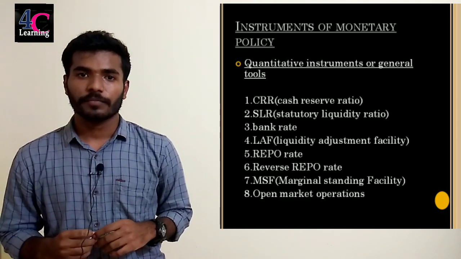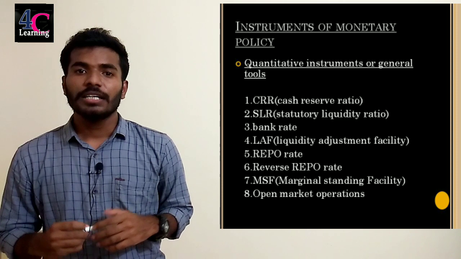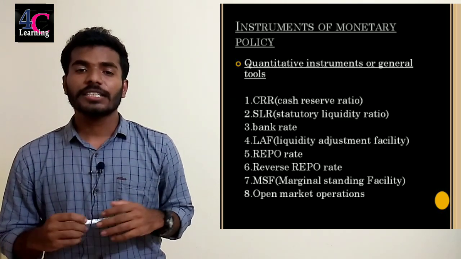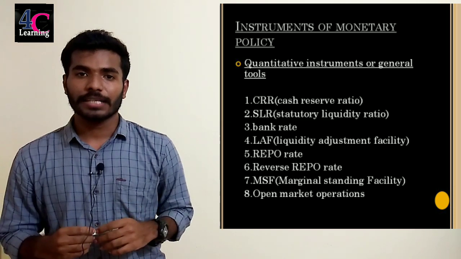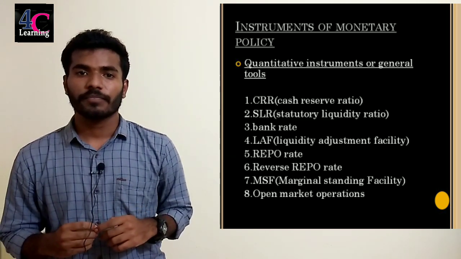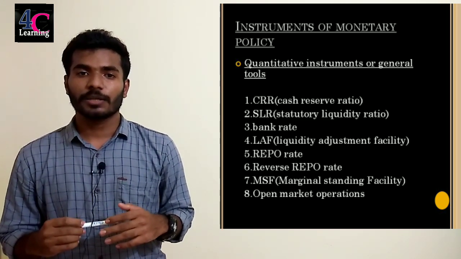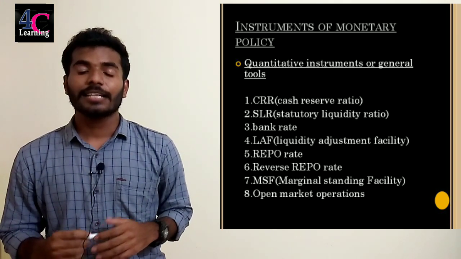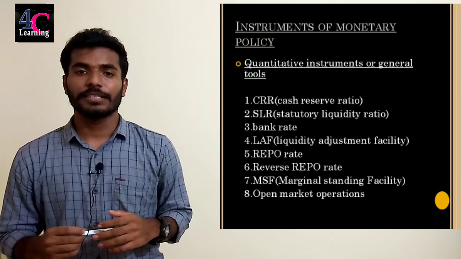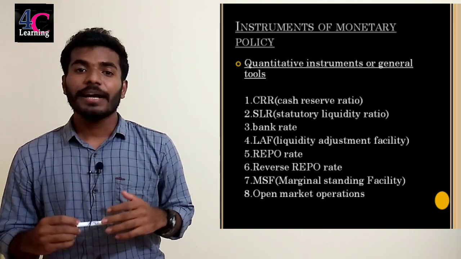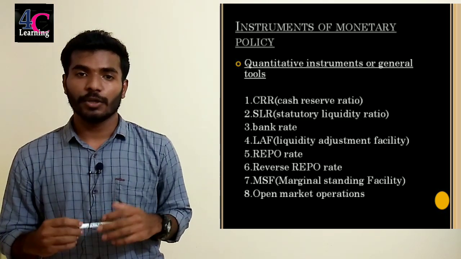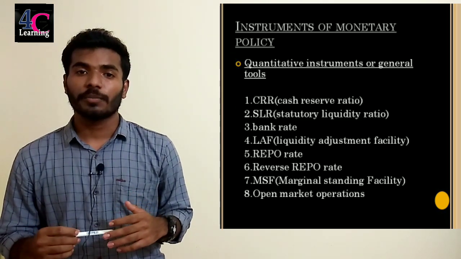Next one, reverse repo rate. It is the rate at which the Reserve Bank of India borrows money from banks, generally against securities. By increasing the reverse repo rate, the lending capacity of the banks will increase and the money supply in the economy will increase. And by decreasing the reverse repo rate, the lending capacity of the banks will reduce and the money supply in the economy will also reduce.